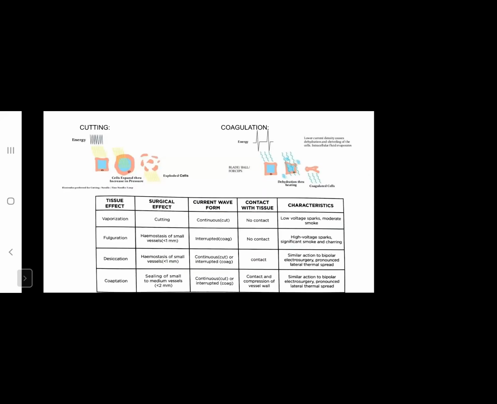When we are using the cutting mode, there is expansion of cells, which increases the pressure inside the cell, leading to an explosion of the cells. On the other hand, in coagulation mode, there is dehydration via heating, and ultimately there is coagulation of the cell membranes.